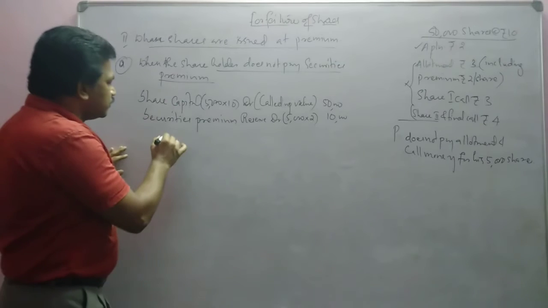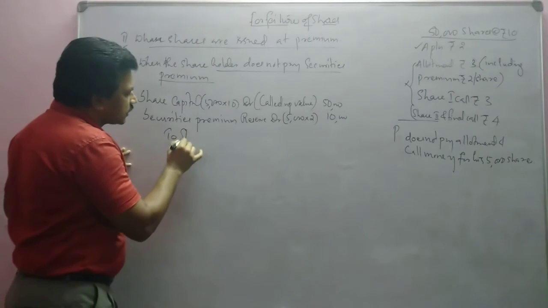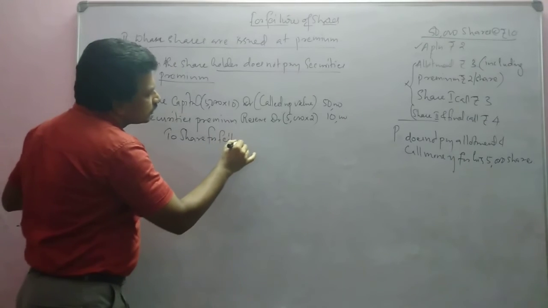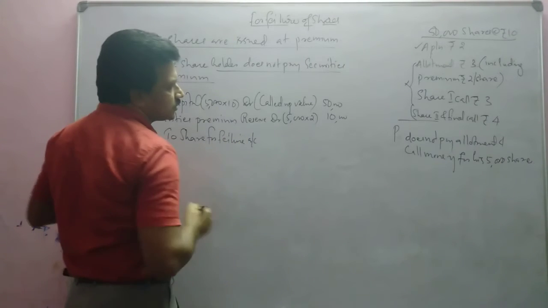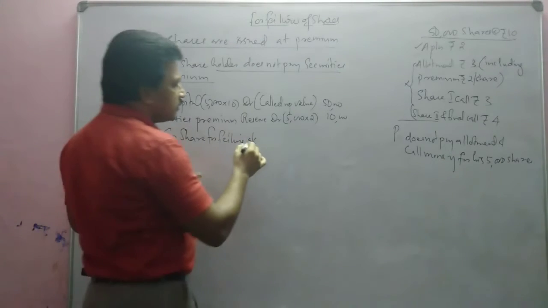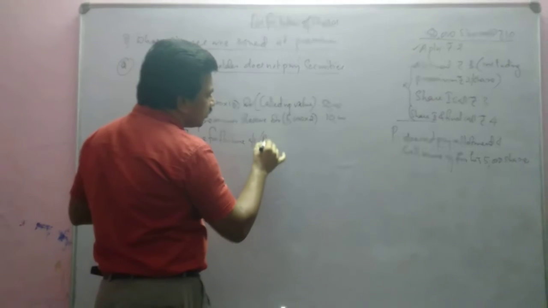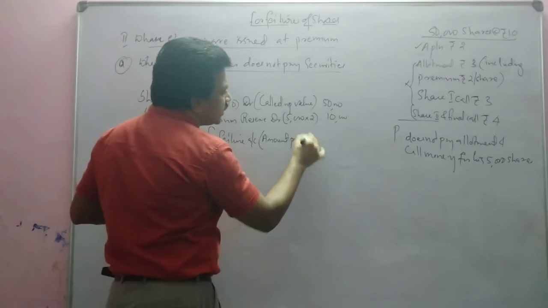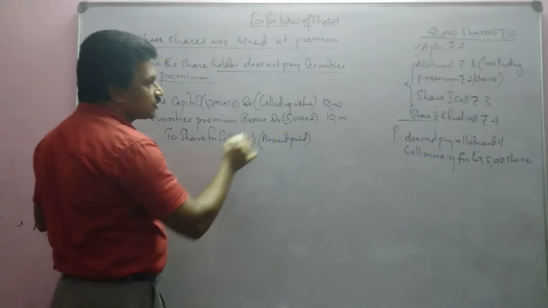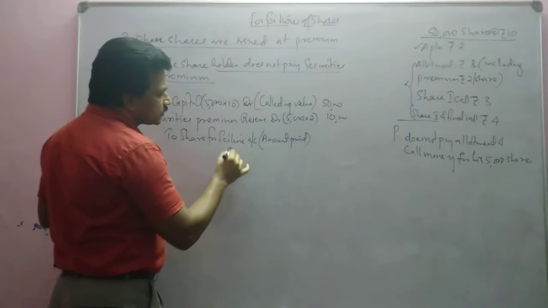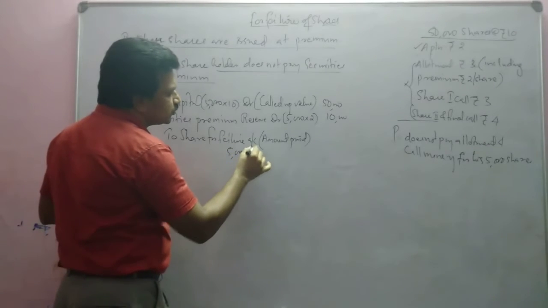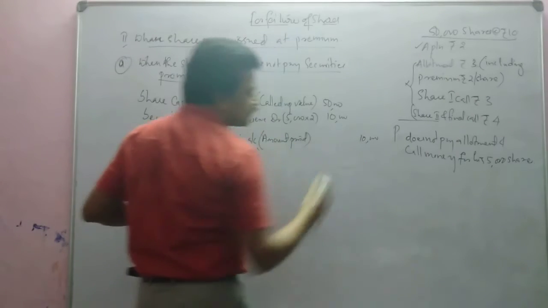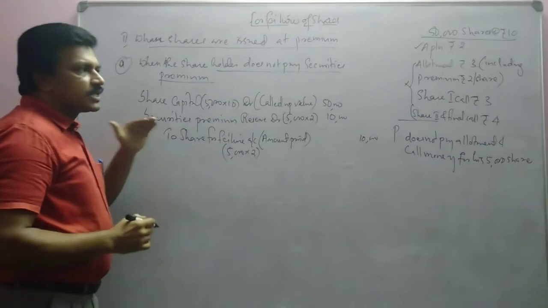We will write to share forfeiture account. Share forfeiture account means amount paid by the defaulted shareholder. How much he paid? 5,000 into 2. 10,000 he paid. So that will be credited.